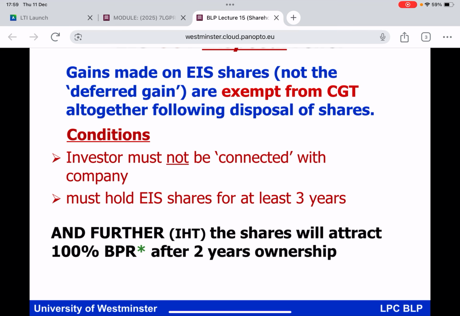You must hold the shares in the EIS qualifying company for at least 3 years. You must not be connected with the company for the purposes of this disposal relief, which means you must not have greater than a 30% shareholding. And generally speaking, you should not be a director, albeit there may be some exceptions to that rule.